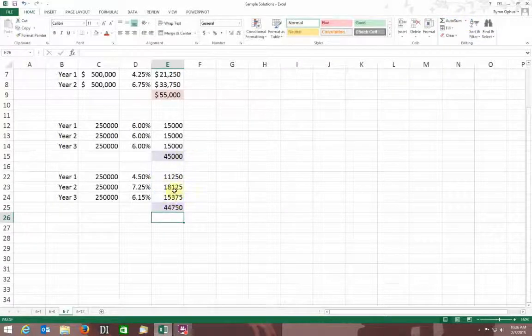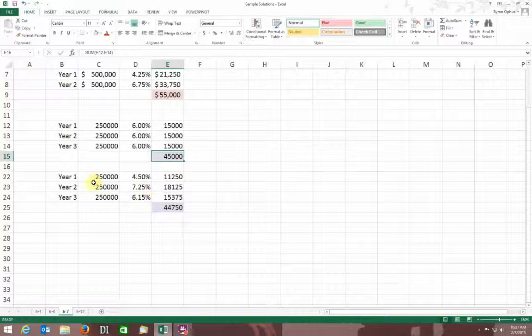Now in this case, my second scenario actually came out to be just a hair less, $250 less than my first scenario. So now you'd have to ask yourself that question, since it's so close, is it worth the risk? Because this might be locked in for all 3 years, and you're making some assumptions, right? What if rates went up this third year to 7.25 or 7.5?